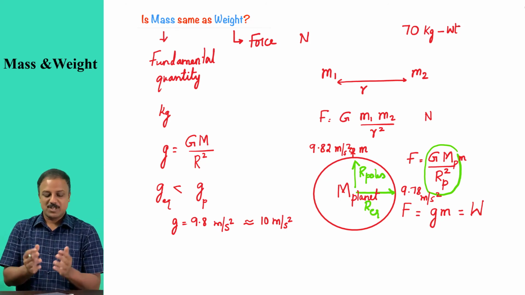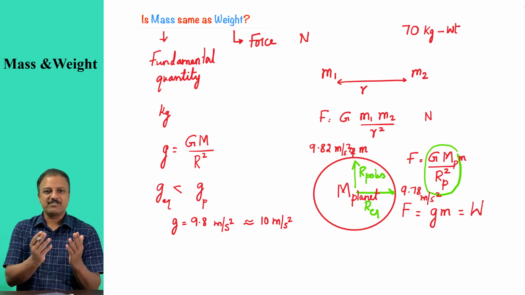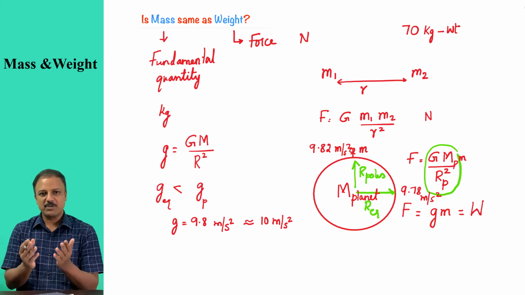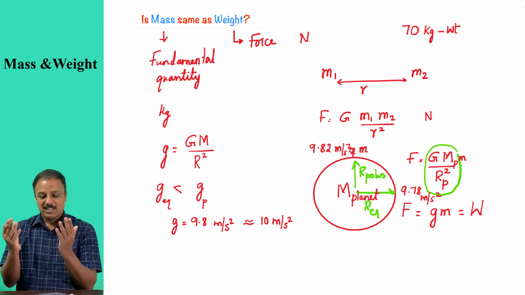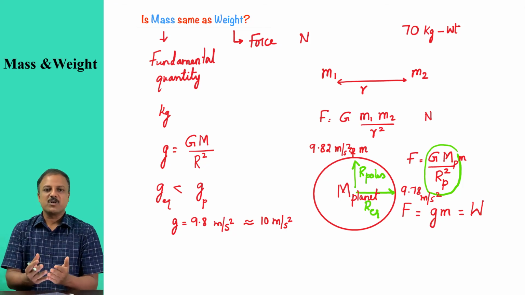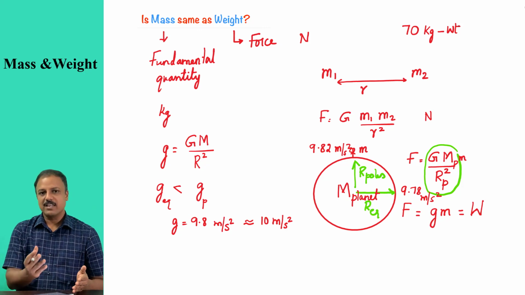Is that clear? So now this gives you a clear difference between mass and weight. Mass is a fundamental quantity whose unit is kilogram. Weight is a special name given to force, where the force between two masses is calculated as F is equal to G times m1 m2 by r squared, and if one of the masses happens to be a planet, in that case this force is given a special name called weight. So the unit of weight is Newton and the unit of mass is kilogram, and mass is a scalar quantity, weight being a force is a vector quantity.